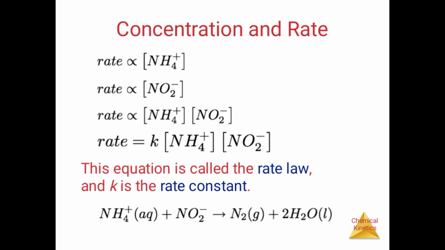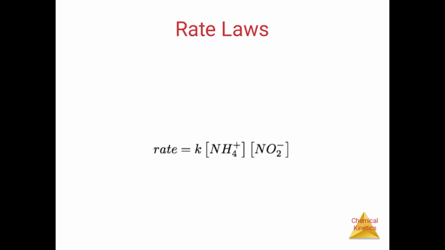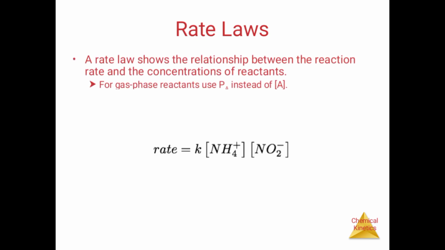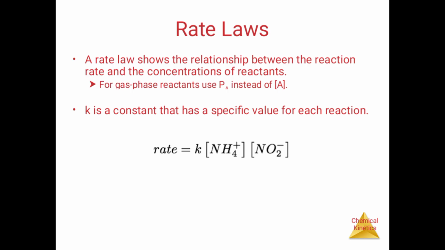For example, NH4+ and NO2-: the rate law shows the relationship between the reaction rate and the concentration of the reactants. For gas phase reactants, pressure P is used instead of concentration. k is a constant with a specific value for each reaction. So k is a constant value for each reaction, determined experimentally.